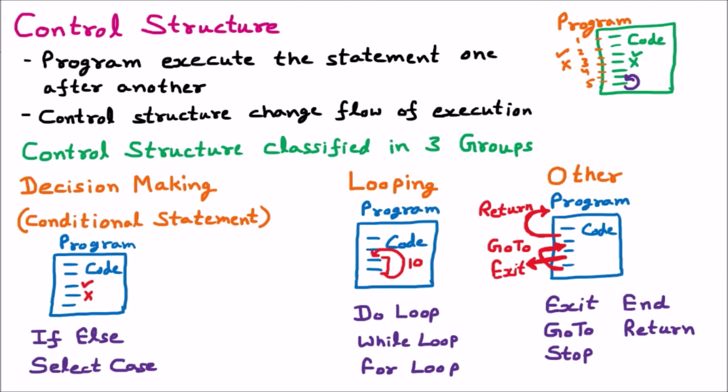If we want something to be repeated, then we have do, while and for. Other than that, if I want to apply certain operations like exit, return, go to, stop, end, then these come under the other control structure. So that is all about the control structure.